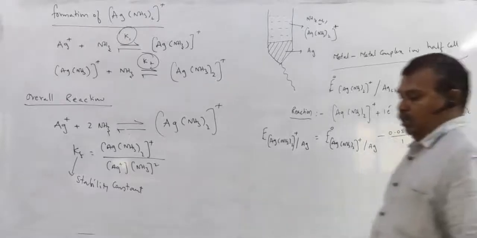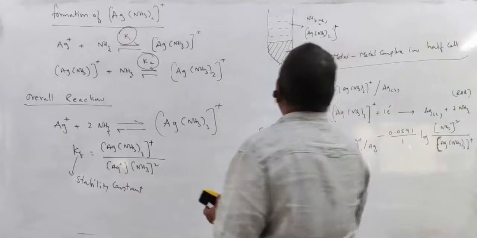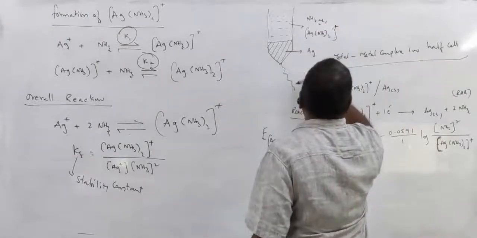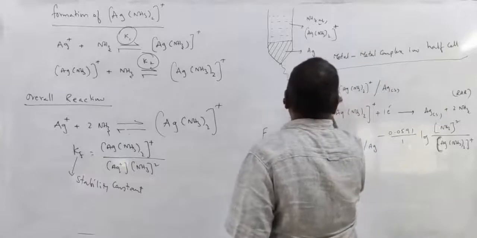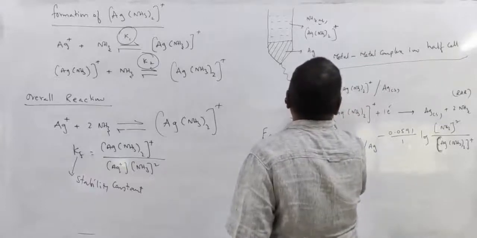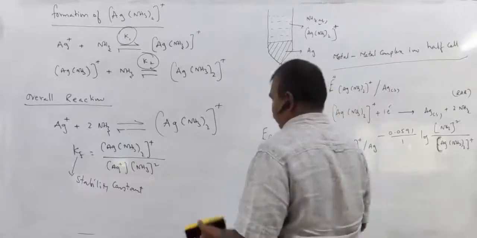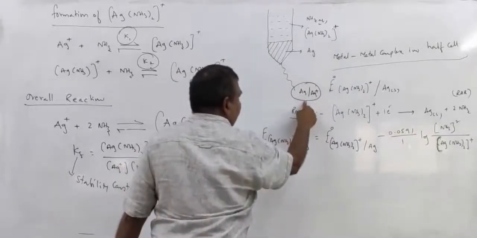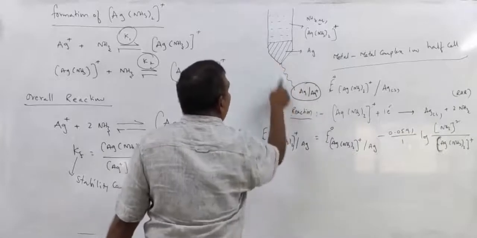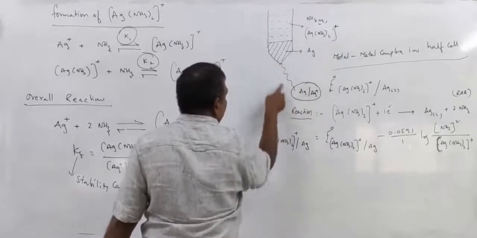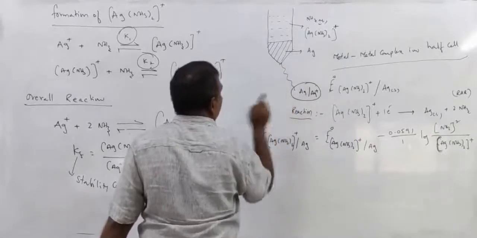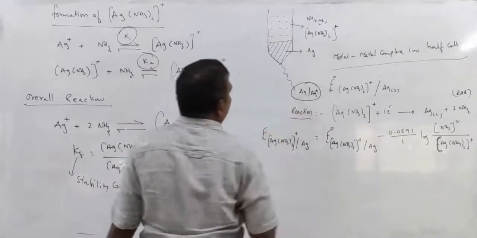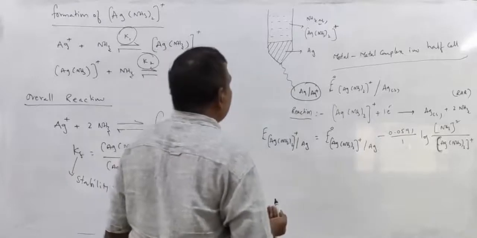Now for example, in an electrochemical cell, this is connected to Ag to Ag+. This is one half cell, and this is another half cell. Both the half cells are connected together. If both the half cells are connected together, it becomes an electrochemical cell.